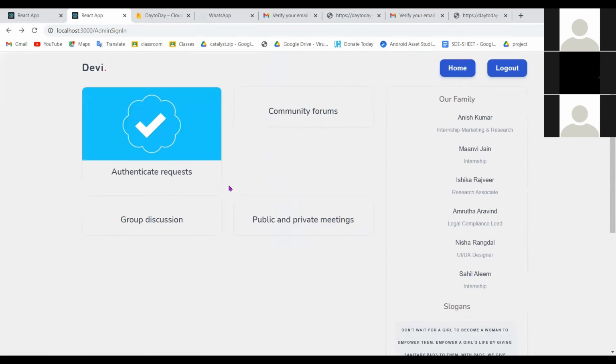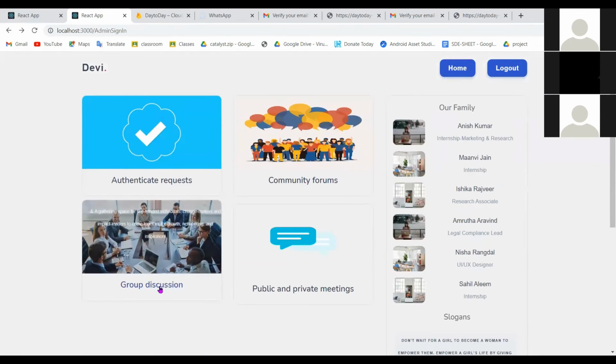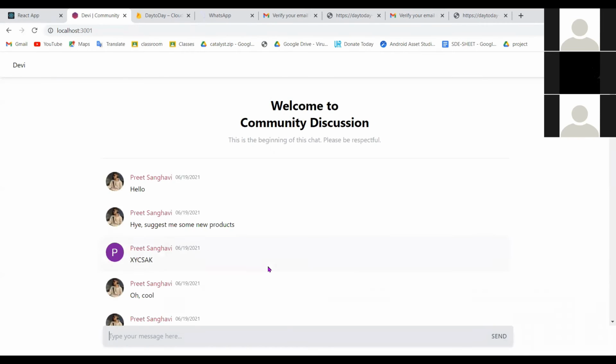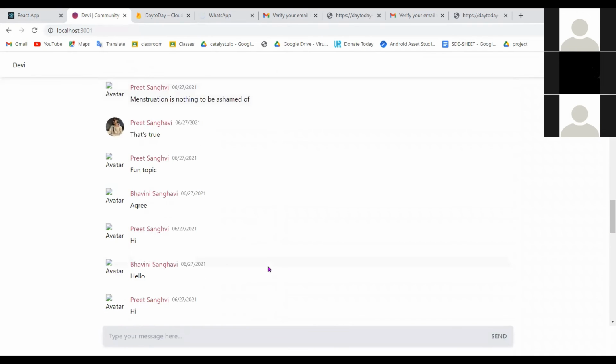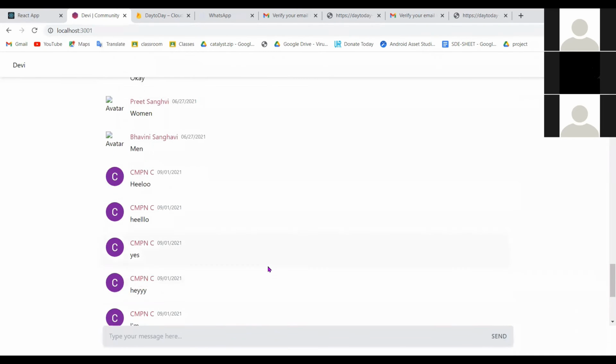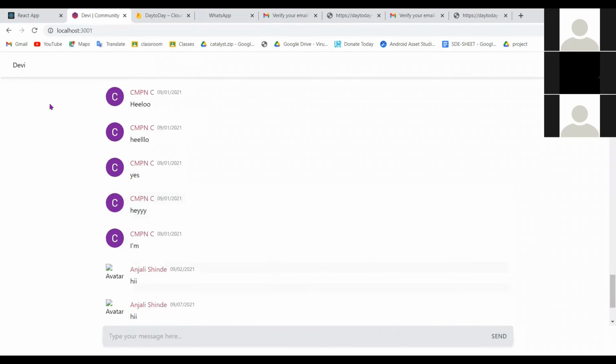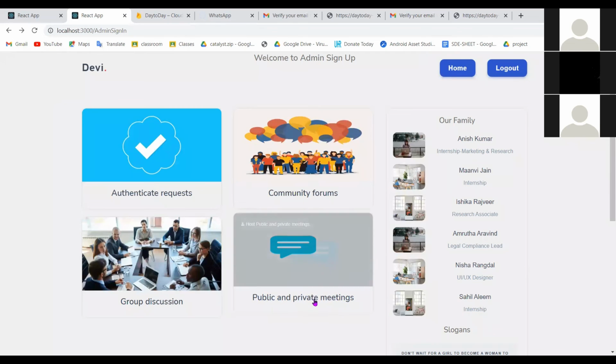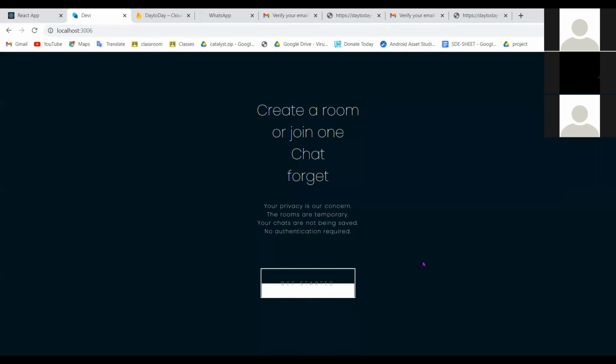And as we go further, there is the group discussion. Basically an admin can also join the users, and they can talk freely and publicly with other users, and they can share their opinions too without sharing any personal information, phone numbers or contacts. We also created public and private meetings for the admin also, so they can join the discussions with the others